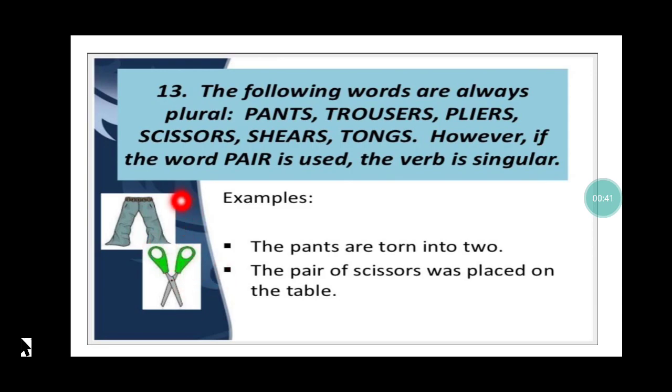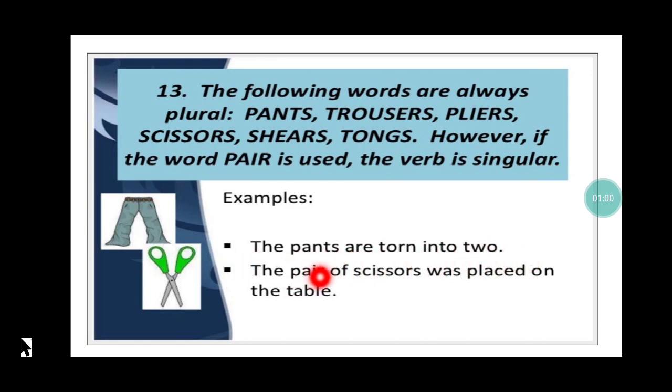So they are always going to be plural. Now if I use the word pair in front of any of this, then it becomes singular. Like, see, the pants are torn. I am talking about one pant only, but I will not write the pant. It is always going to be the pants. So the pants are torn into 2.